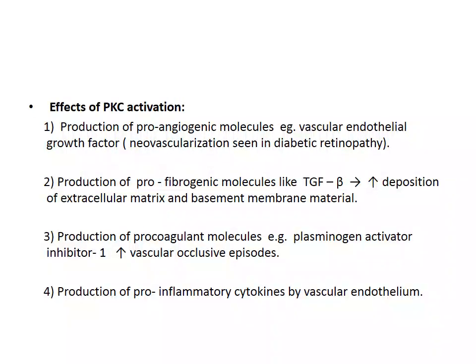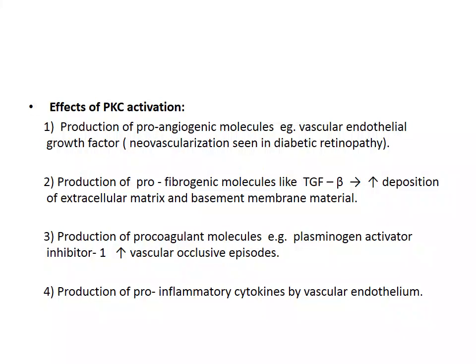So what are the different effects of this protein kinase C activation? There will be production of pro-angiogenic molecules. Example is the vascular endothelial growth factor, which leads to neovascularization, which we see in diabetic retinopathy.